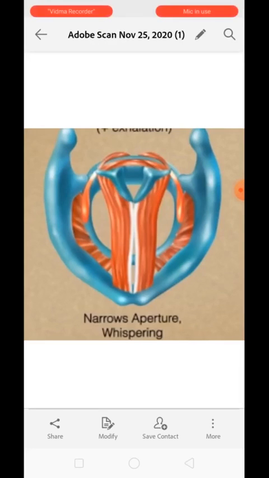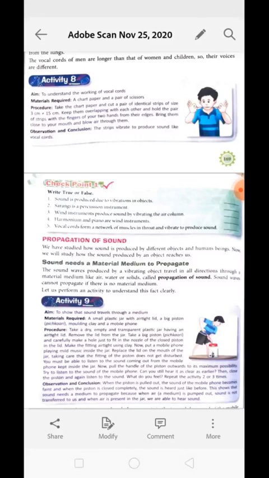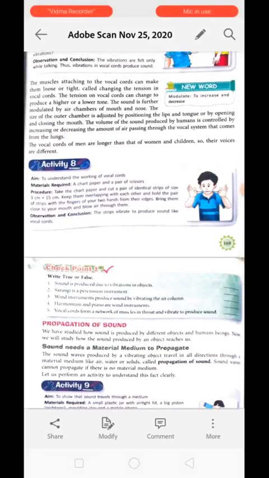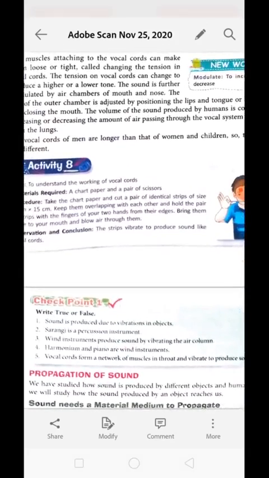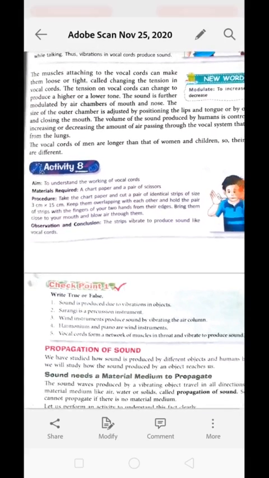Okay, next is activity 8. In activity 8, a child is trying to make you understand how vocal cords work. For this activity we need chart paper and a pair of scissors.